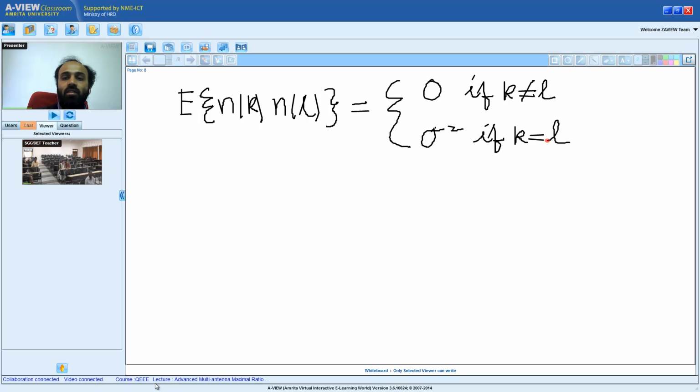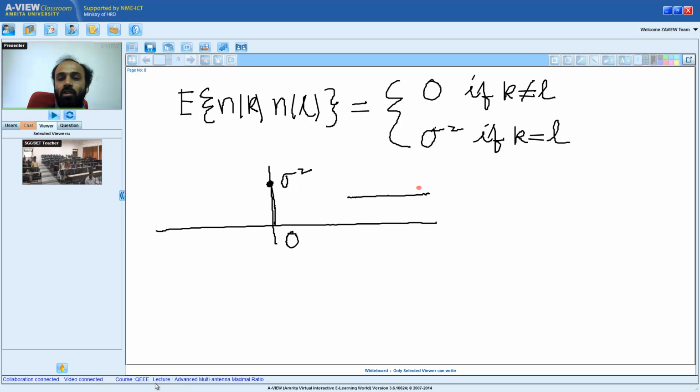So what this says is, if we look at the autocorrelation function, the autocorrelation function is an impulse of strength sigma square at 0.